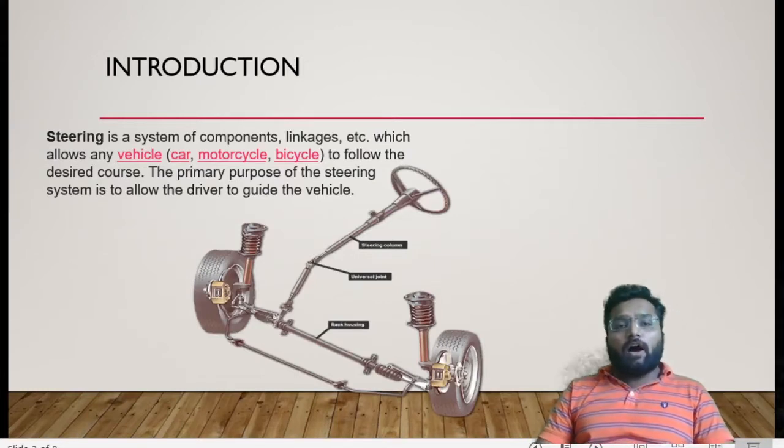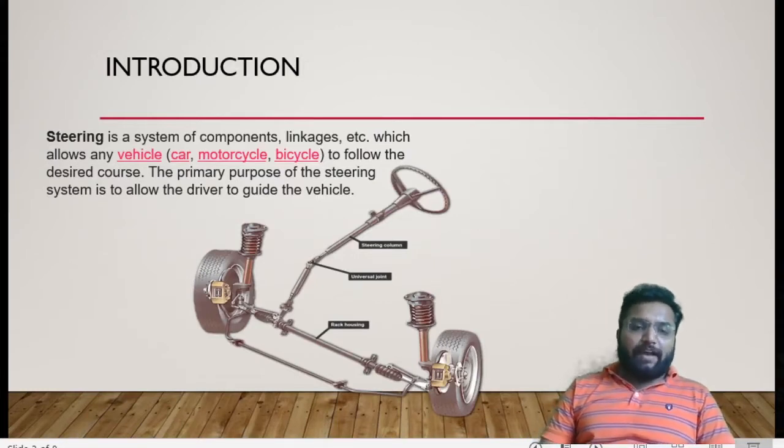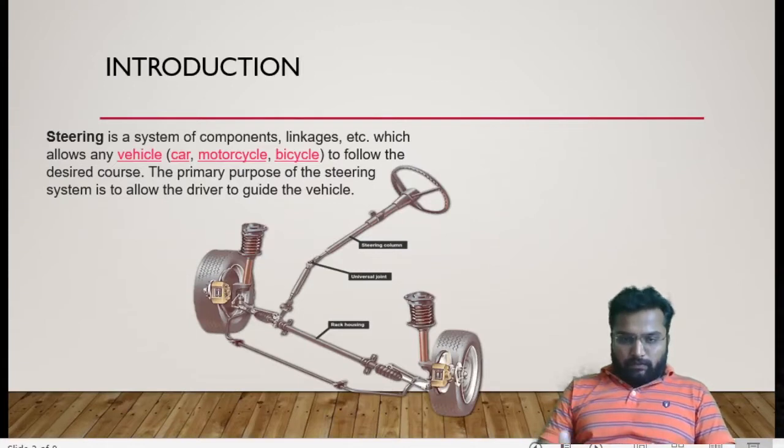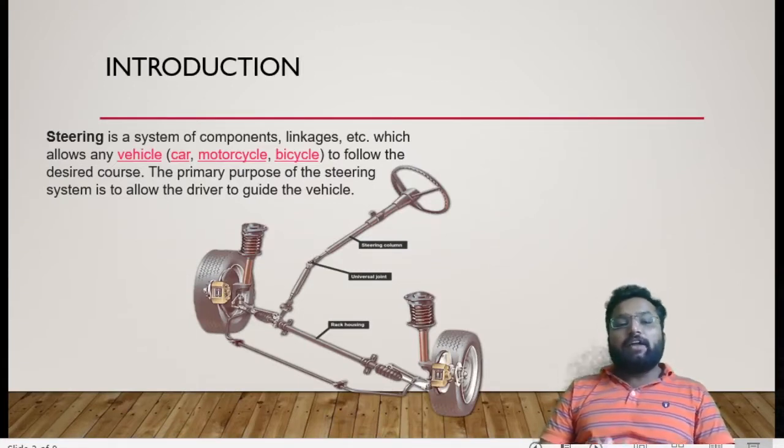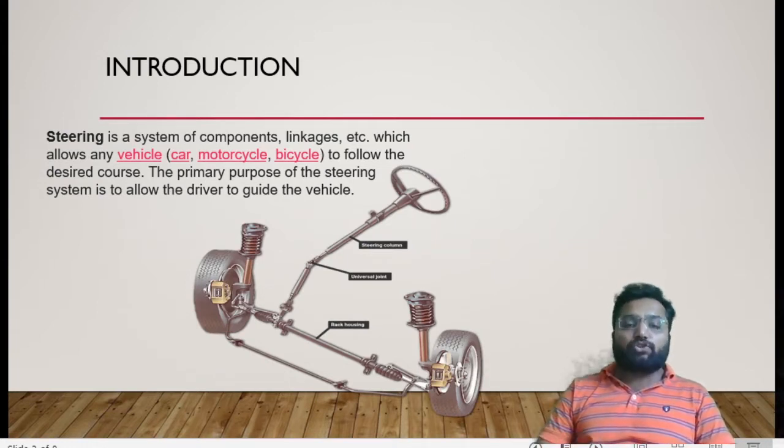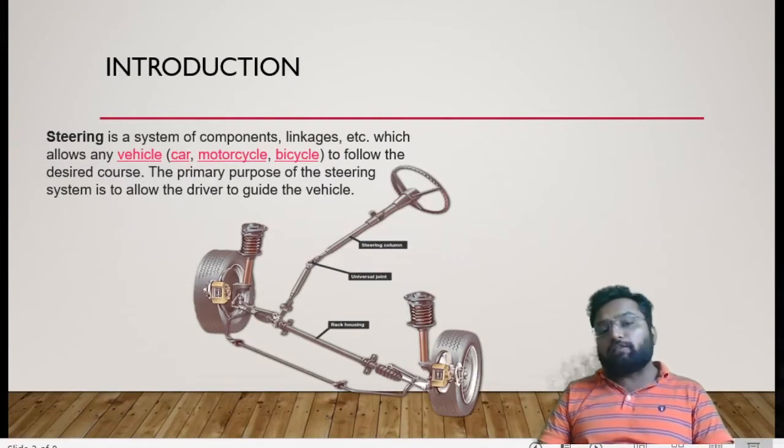If I am applying a steering system to any of the wheels, the system should always be such that it can easily have independent motion for both of our wheels, not a single wheel but both.